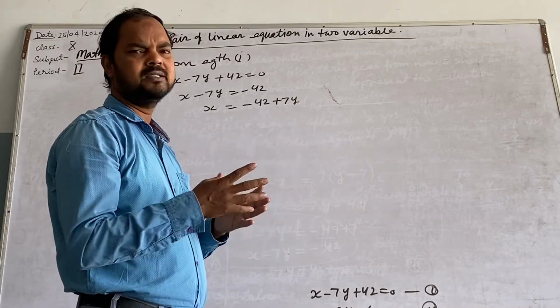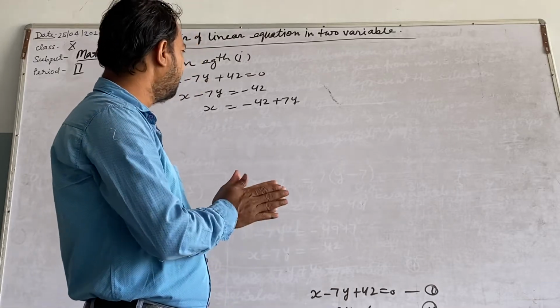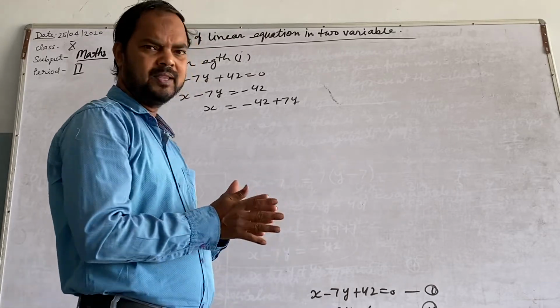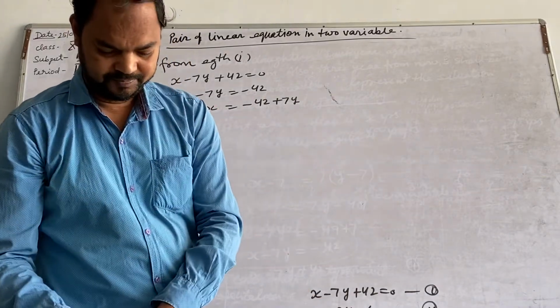Decimal 1 place can also be drawn, but decimal 2 places or 3 places is a problem. So always try to find the solution as a positive or negative integer.